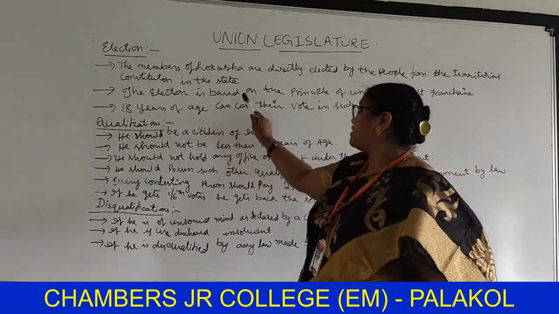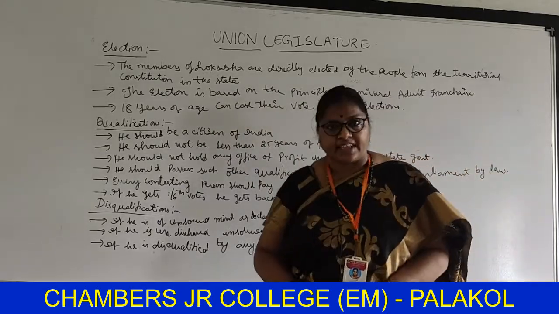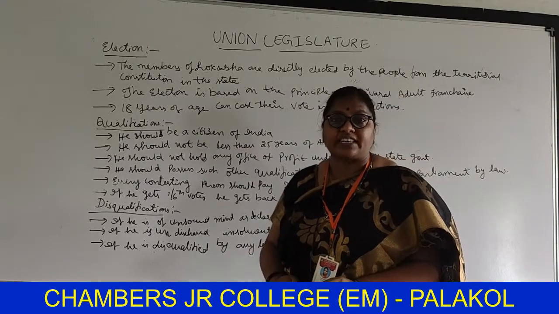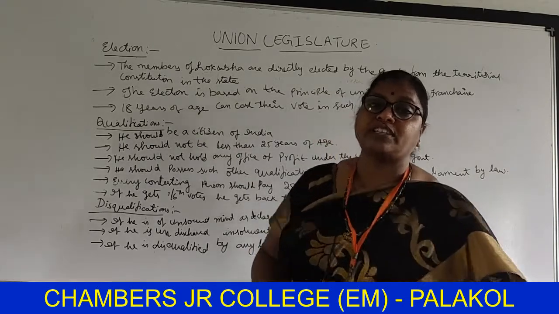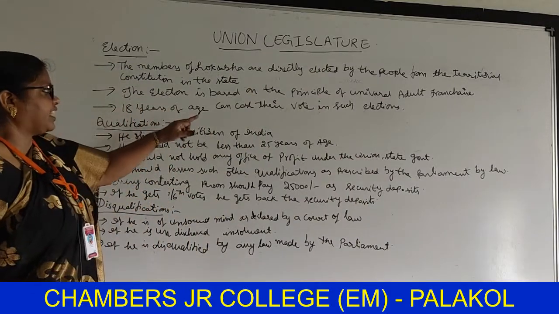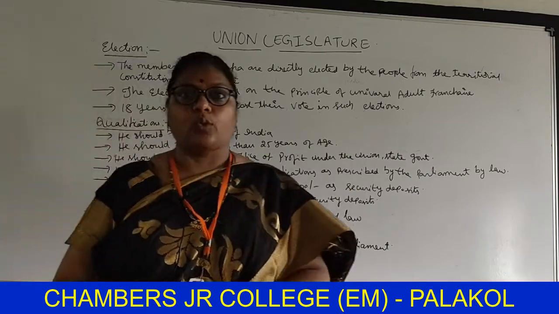The election is based on the principle of universal adult franchise. What is it? The election is based on universal adult franchise. People 18 years of age can cast their vote in such elections. Who can cast their vote?